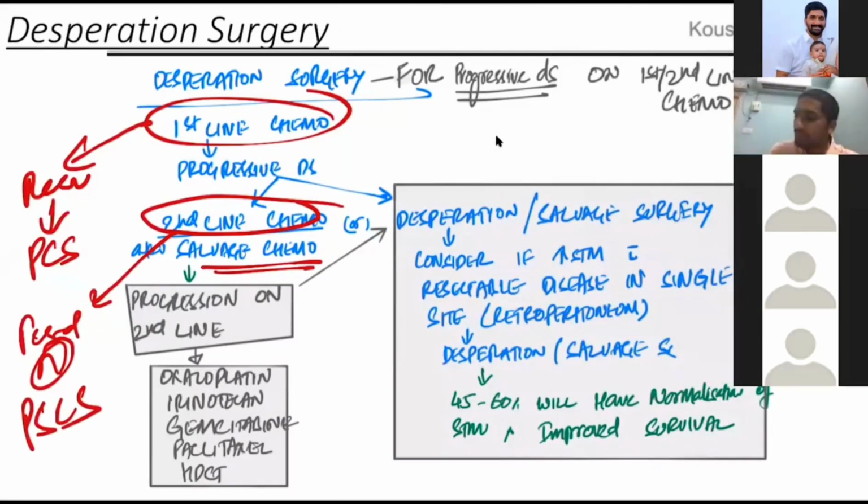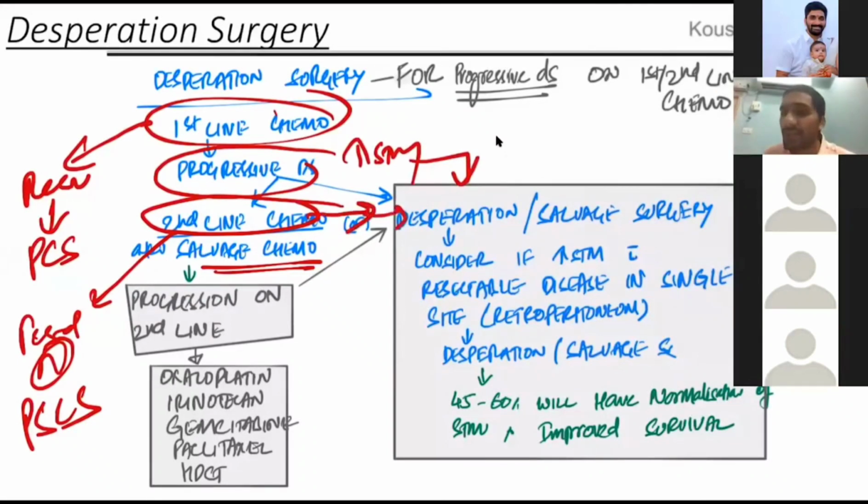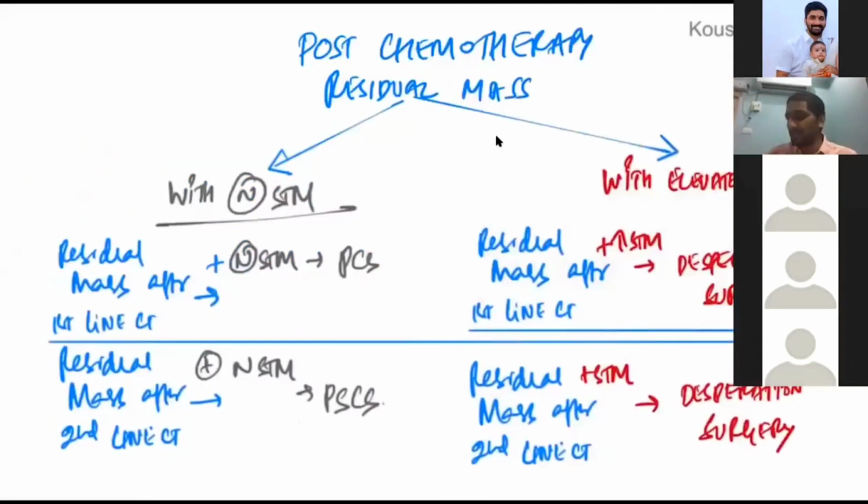In any of these scenarios, if there is a residual mass with increased serum tumor markers, either after first line chemotherapy or after second line chemotherapy, then you call it a desperation surgery, desperation RPLND. Desperation RPLND is an MCQ. The catchword is that a residual mass with elevated serum tumor markers, increased STM, is called a desperation surgery.